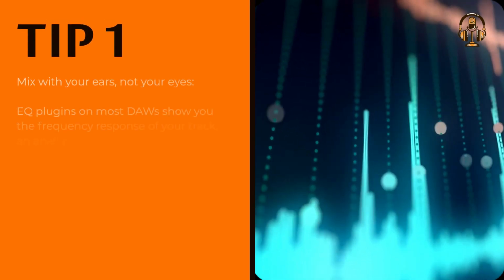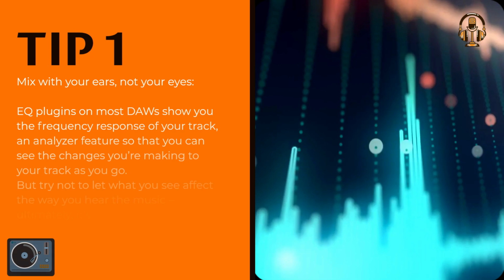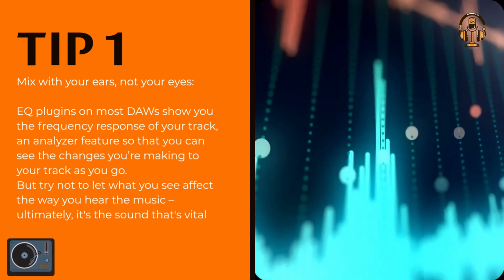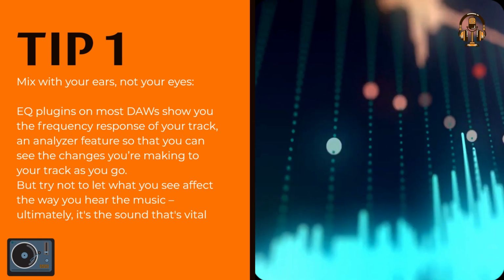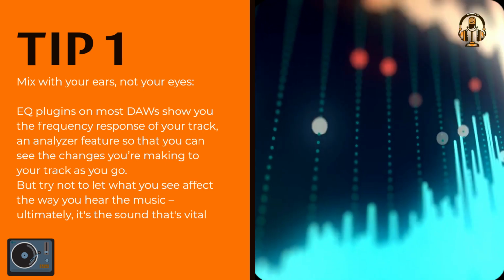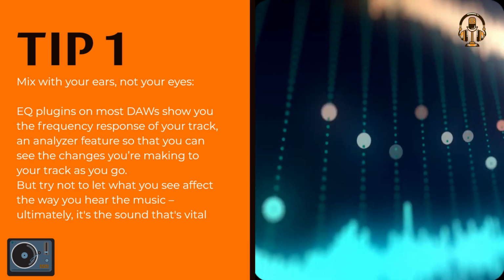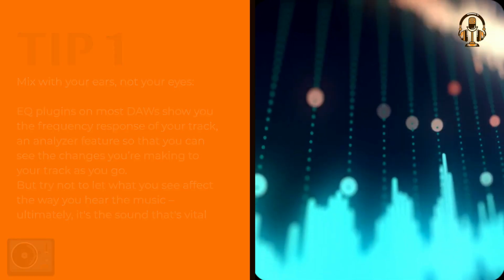Mix with your ears, not your eyes. EQ plugins on most DAWs show you the frequency response of your track, an analyzer feature, so that you can see the changes you're making to your track as you go. But try not to let what you see affect the way you hear the music. Ultimately, it's the sound that's vital.